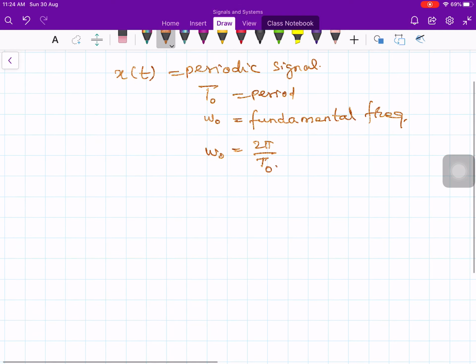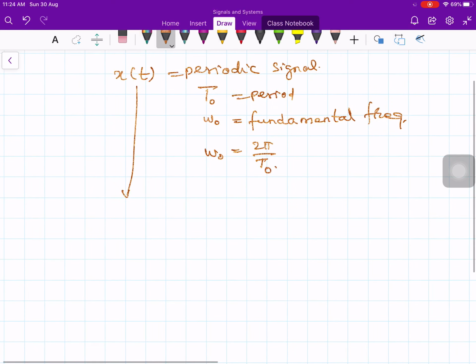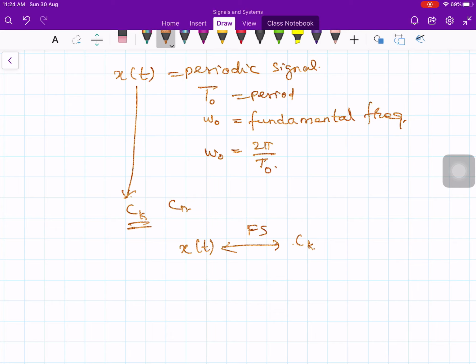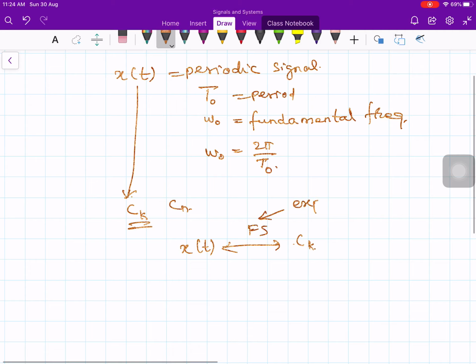Then, if the Fourier series coefficients of x of t are denoted by, let's say, Ck (you can write Cn also, but let me use Ck), then we will use the notation: x of t, if we take Fourier series, its coefficient is Ck. By the way, when I say Fourier series, I am considering exponential Fourier series, complex exponential Fourier series.